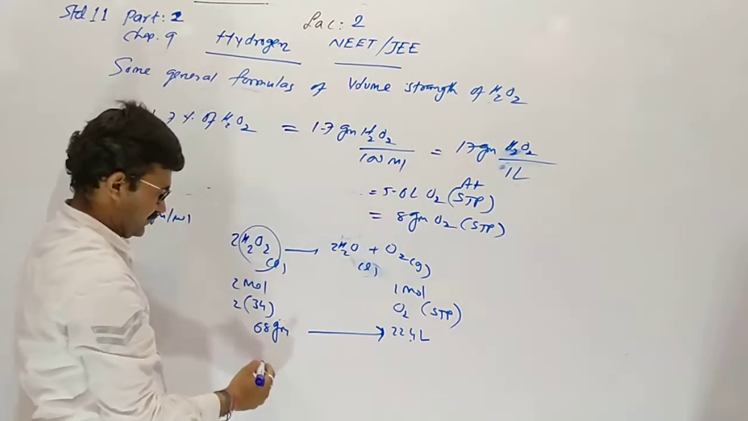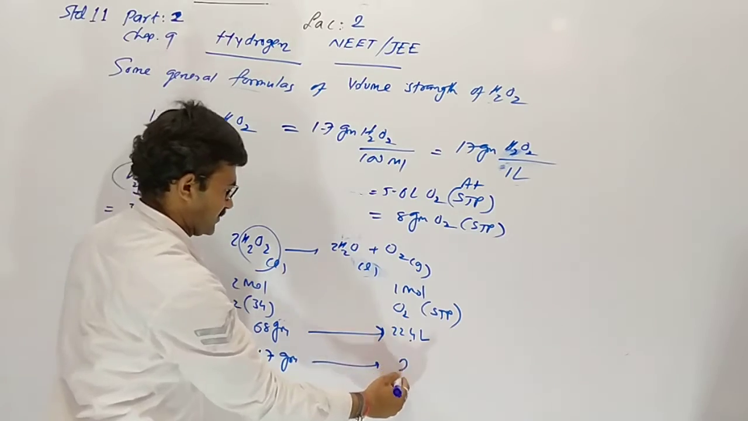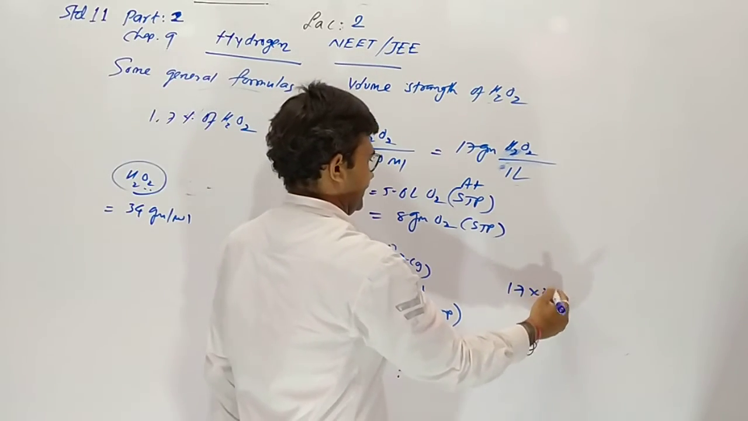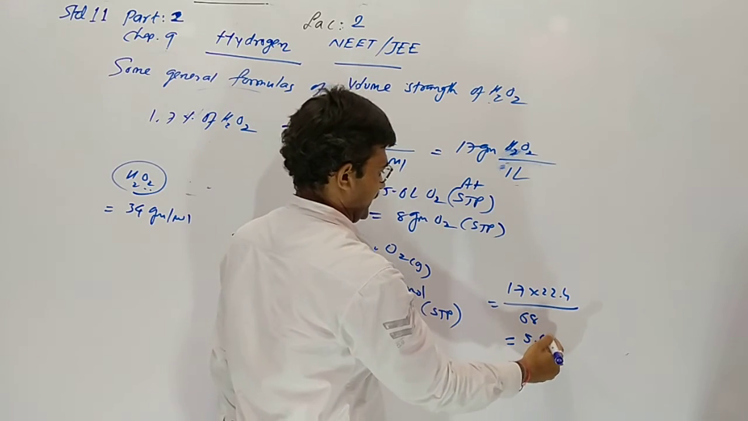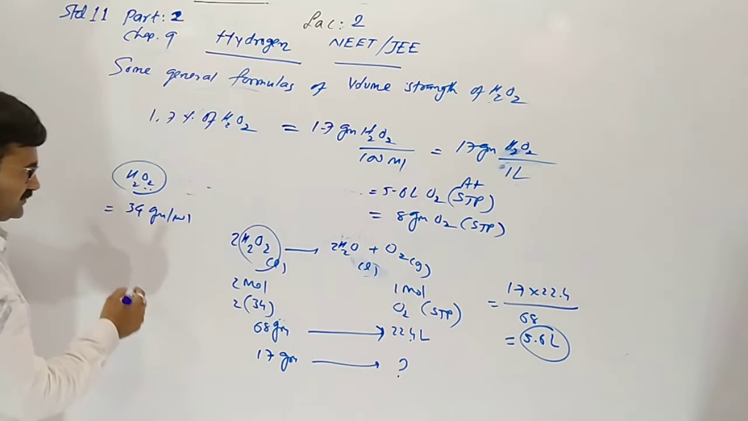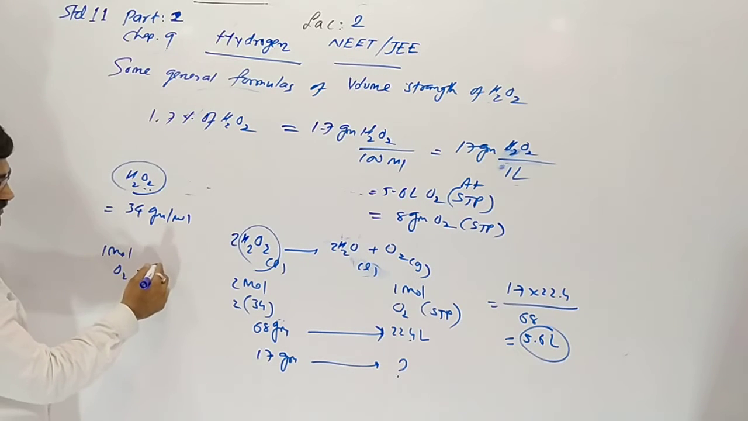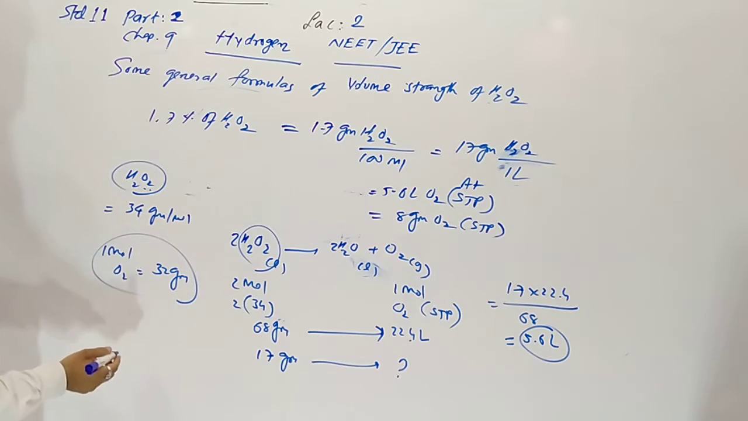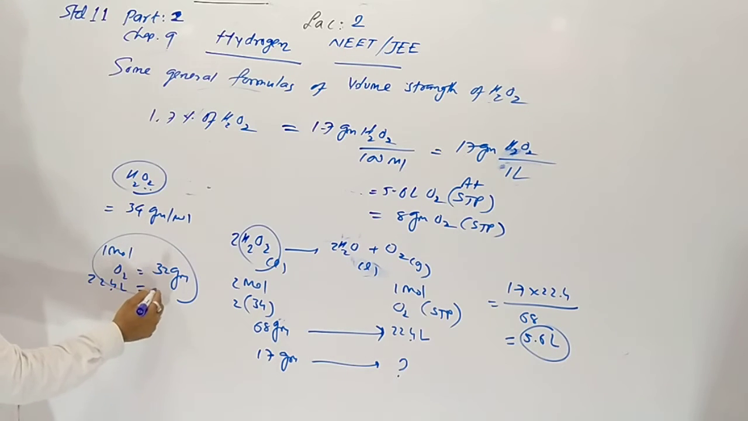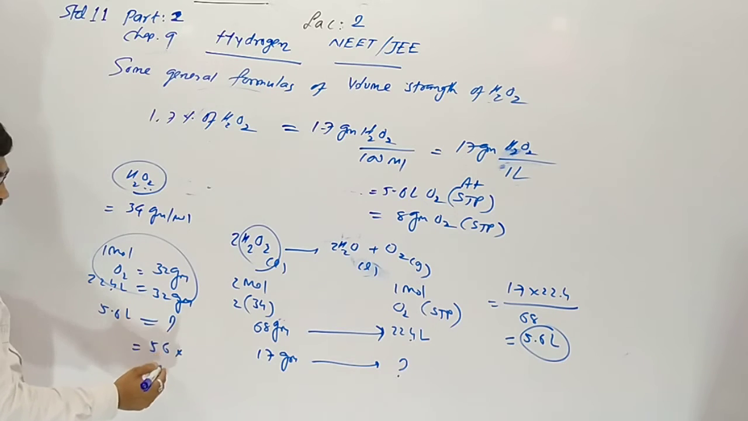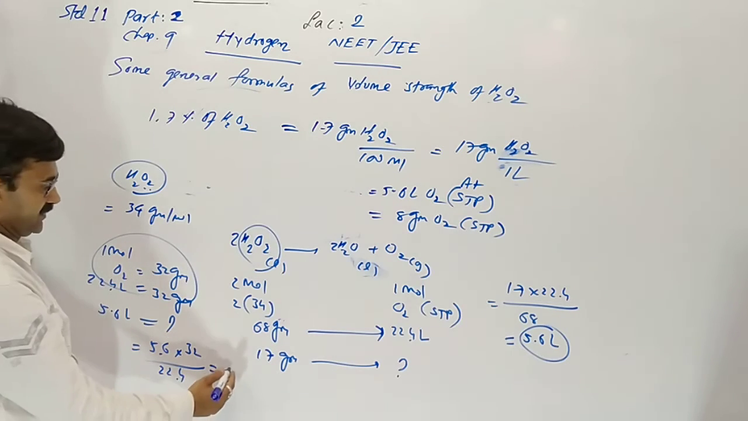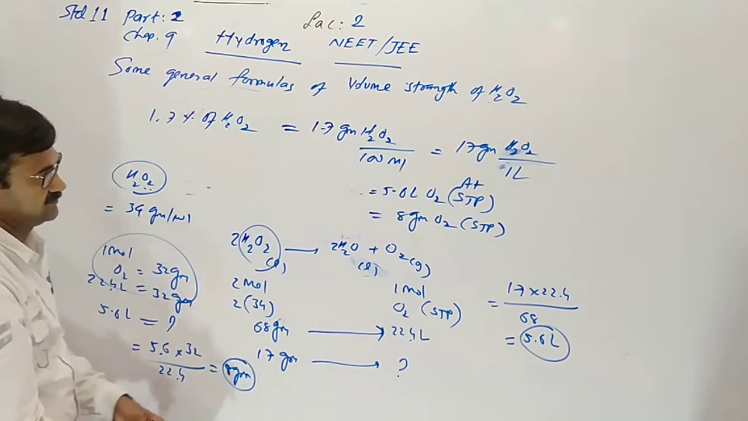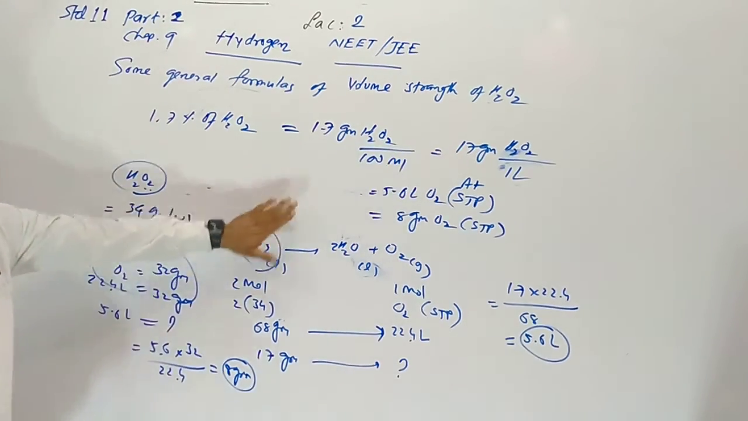So 17 gram gives how much? So 17 into 22.4 divided by 68. So it will be 5.6 liter. And whenever 1 mole O2 means 32 gram, it means 22.4 liter equals 32 gram. So 5.6 liter, how much? So 5.6 into 32 upon 22.4, it will be 8 gram. This is the proof of this.